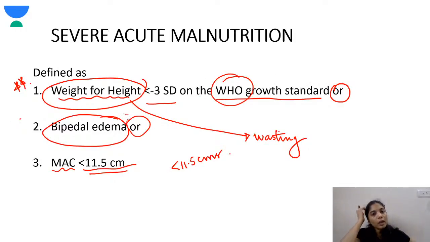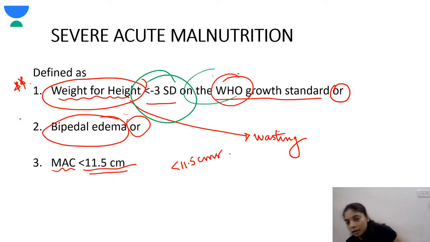Severe acute malnutrition, what did I say? When the weight for height is less than -3 standard deviation on the WHO growth chart, or bipedal edema, or mid-arm circumference of less than 11.5 centimeters.